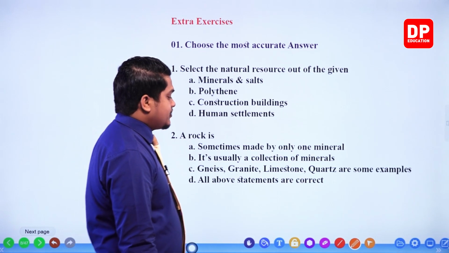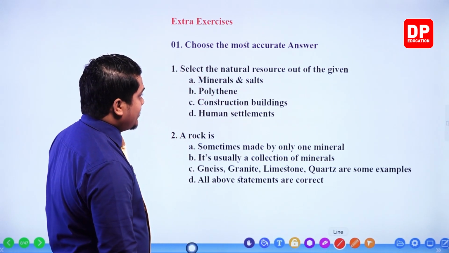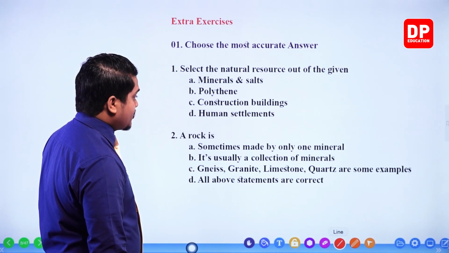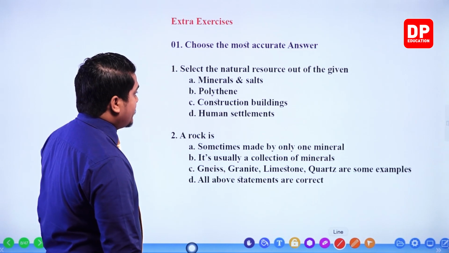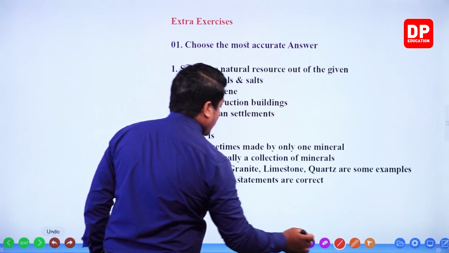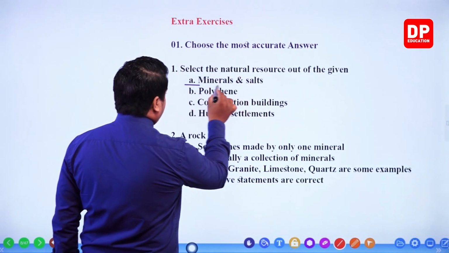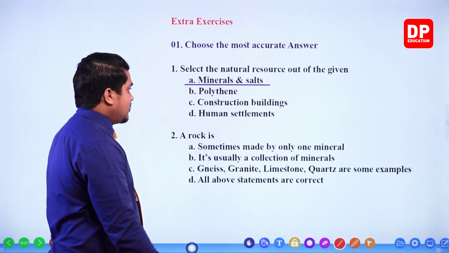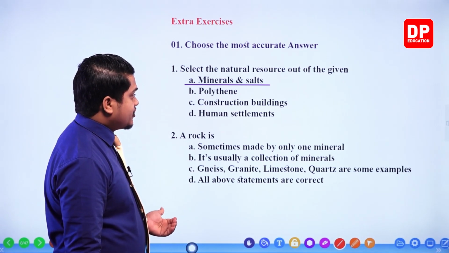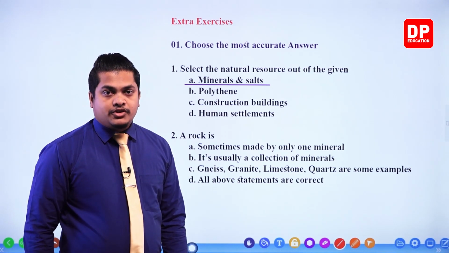The natural resource, my dear children, should be natural. So when selecting a natural resource, you have to select a naturally occurring thing. Minerals and salts are naturally occurring. So our answer should be minerals and salts. Polythene is artificial, that means man-made. Then construction buildings, once again man-made. Human settlements, once again artificial, right?